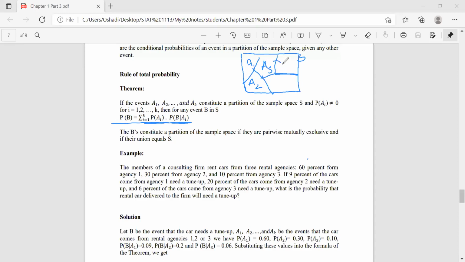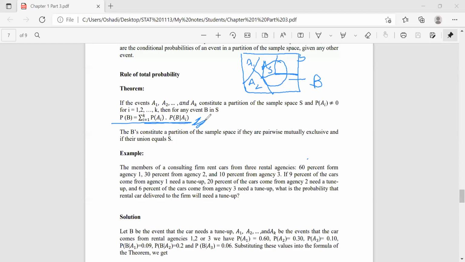So we can define an event B here. When the sample space has some partitions and another event B is given, we can calculate the probability of B happening using this equation, which is called the rule of total probability or formula of total probability, right? For an example, let's discuss an example and then you will understand.